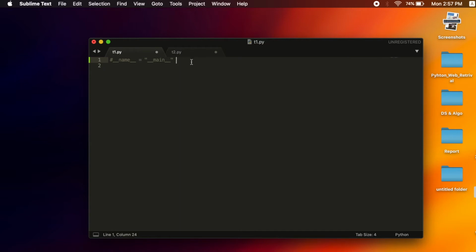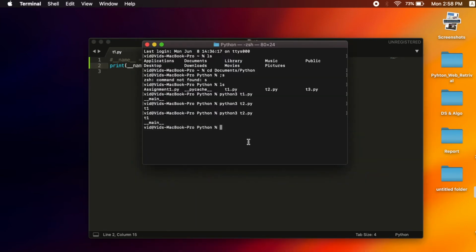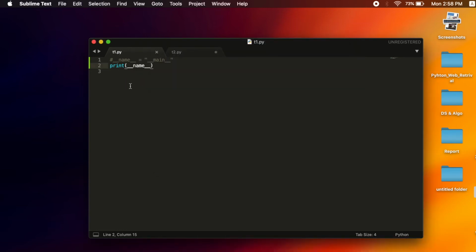Let me explain using code. Let's print out the __name__ variable over here. Let me clear this out and run python3 t1.py. You can see that it prints out __main__, because the Python interpreter is running through this t1.py.